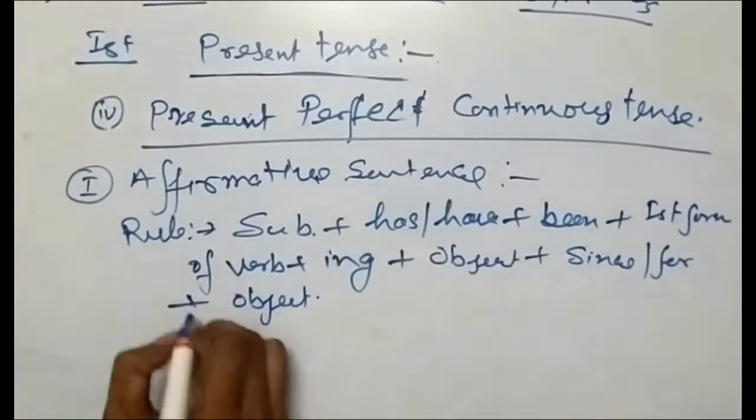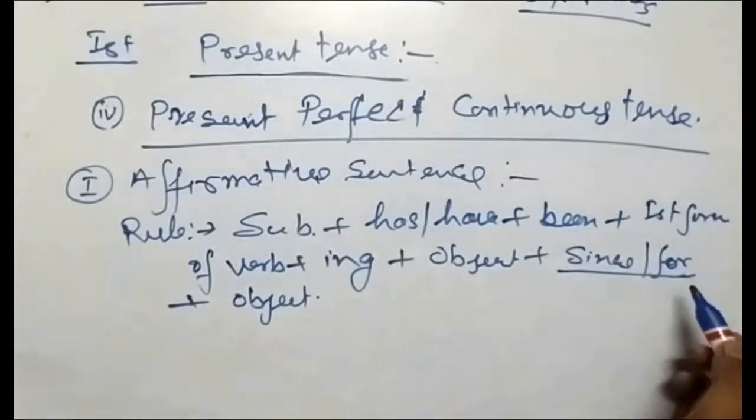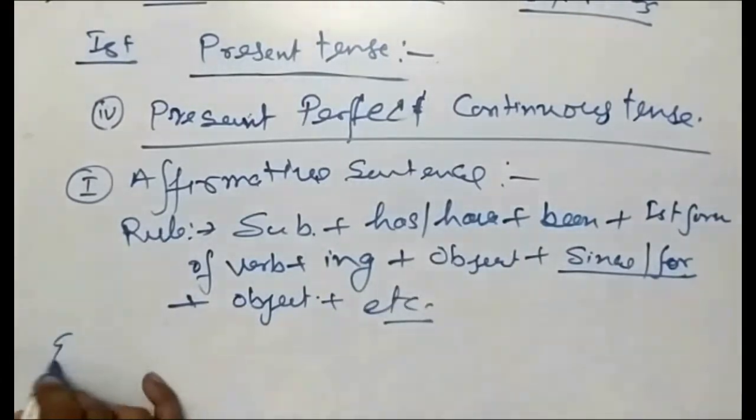Wherever since and for is coming, it will depend on duration also. Wherever the time of duration is there, accordingly you have to use since and for, plus etc. So we'll take the example.